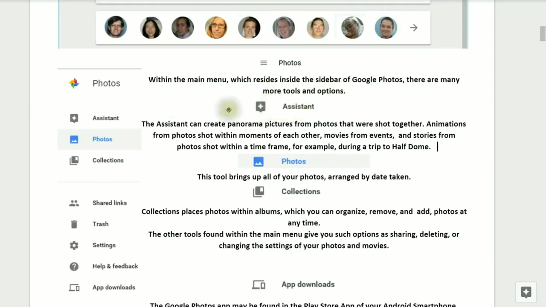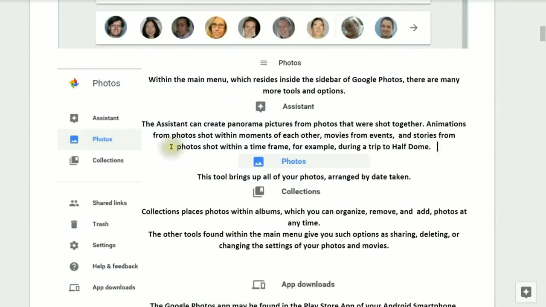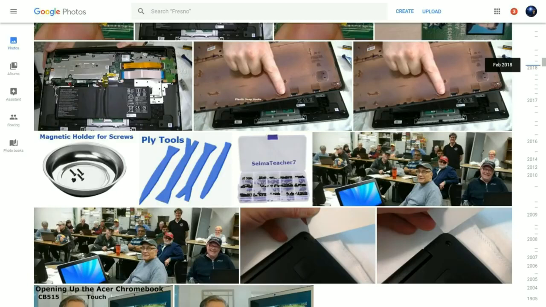For example, there's the Assistant. The Assistant can create panoramic pictures from photos that were shot together, animations from photos shot within moments of each other, movies from events, and stories from photos shot within a time frame, for example during a trip to Half Dome. You also have Photos. This tool brings up all of your photos and they are all arranged by date taken, so the latest ones will be at the top of the list and the older ones at the bottom of the list.